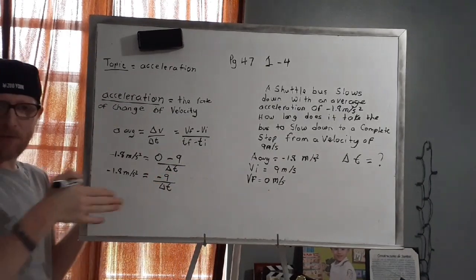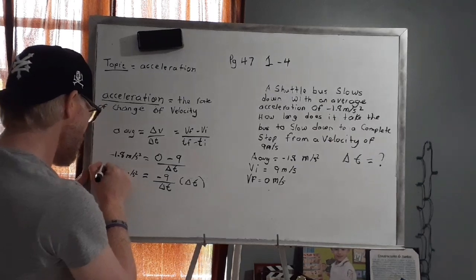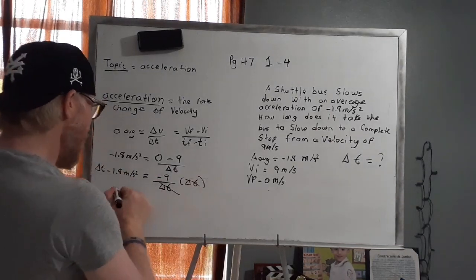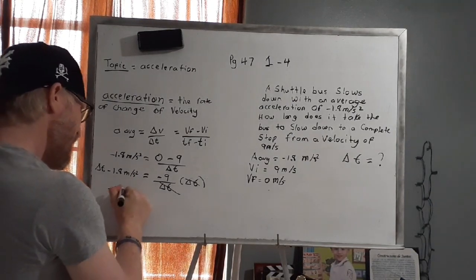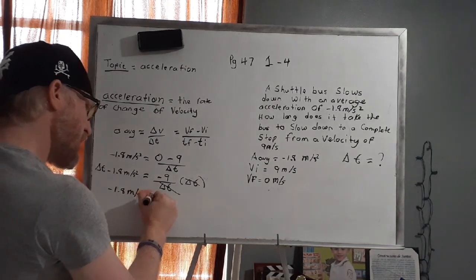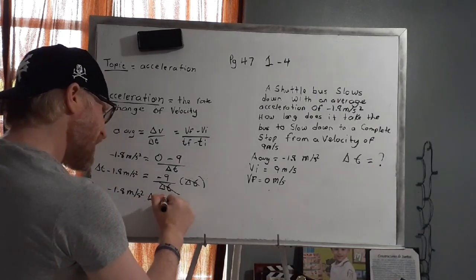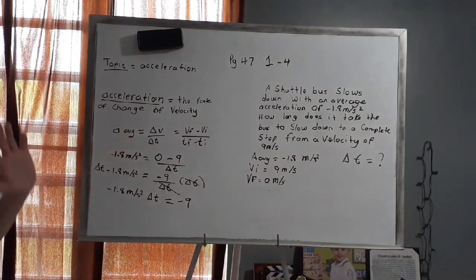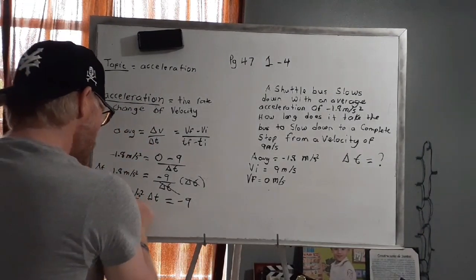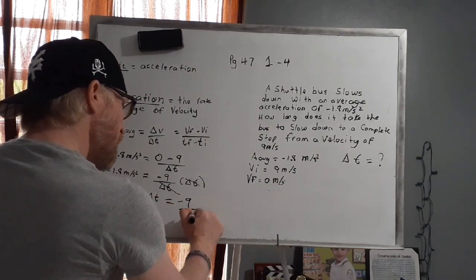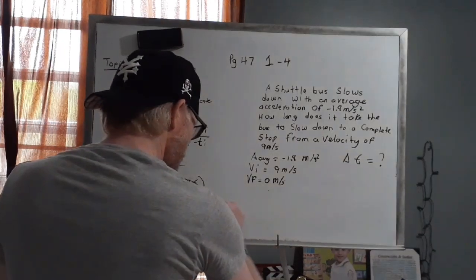Now I have to isolate the change in time, which means I'm going to multiply everything by change in time. This is going to cancel out, and I have negative 1.8 meters per second squared times change in time equals negative 9. So what I'm going to do now is divide everything by negative 1.8. So negative 1.8 and negative 1.8. And this is all going to cancel out, right? And of course this is meters per second.